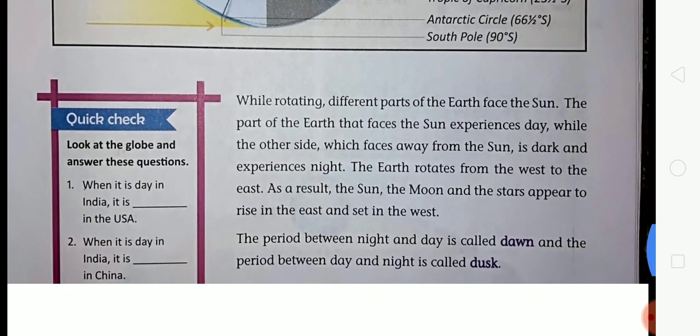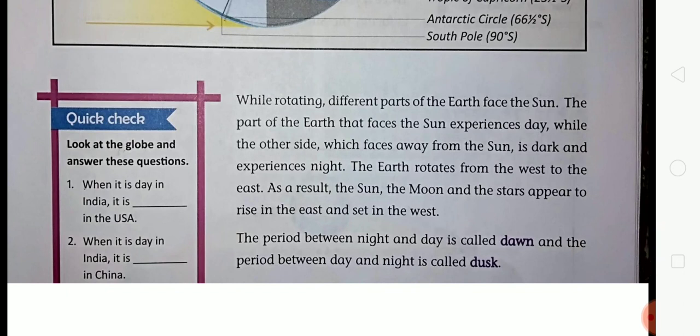And the period between night and day is called dawn, and the period between day and night is called dusk.